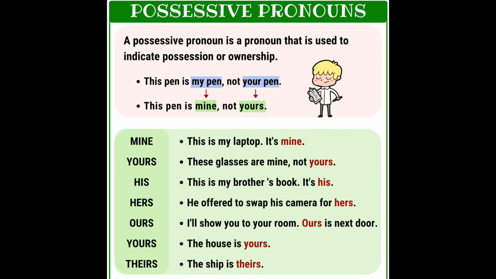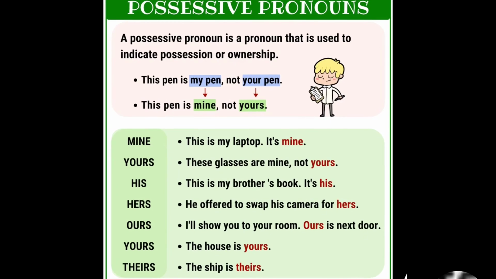You have some other examples for each possessive pronoun. For mine first: this is my laptop, it's mine. Yours: these glasses are mine, not yours. Next one, for the possessive pronoun his: this is my brother's book, it's his. Likewise, here you have so many examples for the possessive pronouns, children.